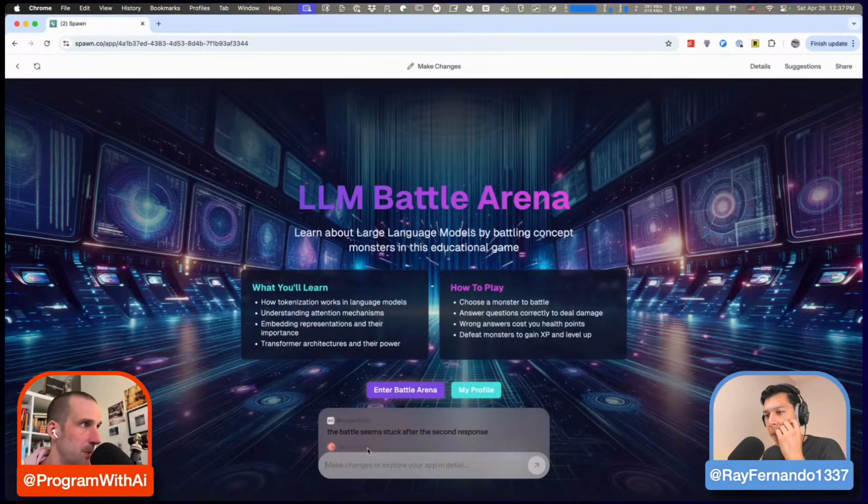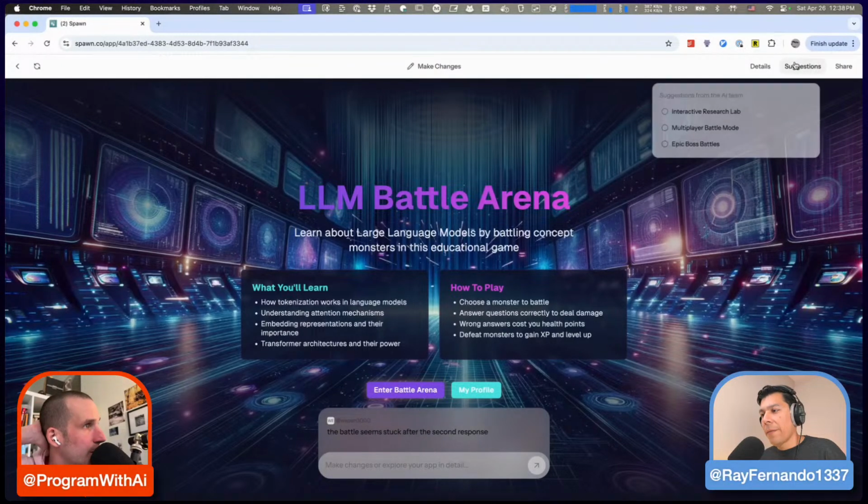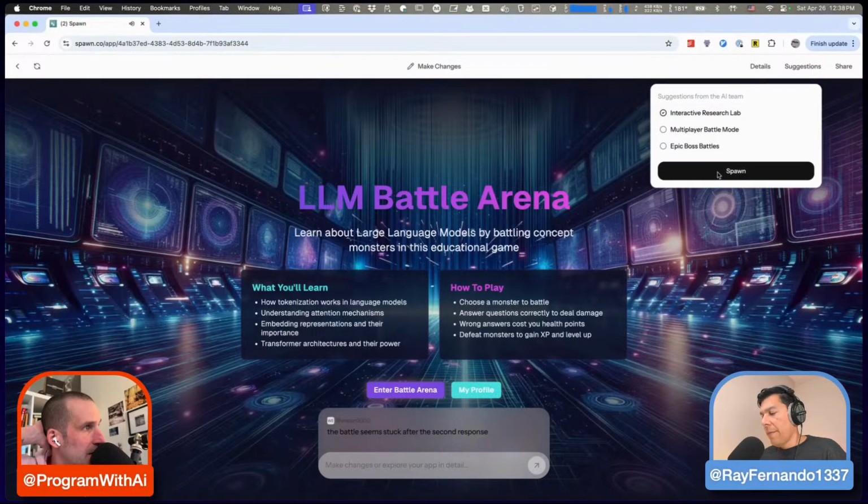So now I see Savi's typing. So let's see what comes up if I get into like a more traditional kind of coding loop, I guess. Interesting. But it seems to get stuck after that. So I'm going to go try one of the suggestions. So is this going to spawn a new app? Is it going to iterate on this one?